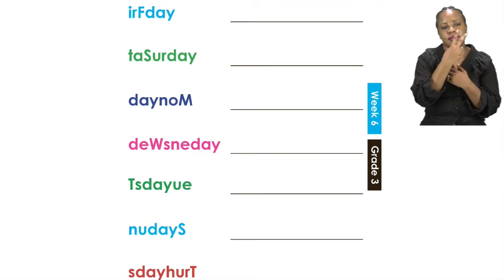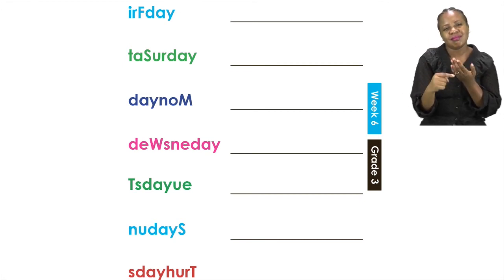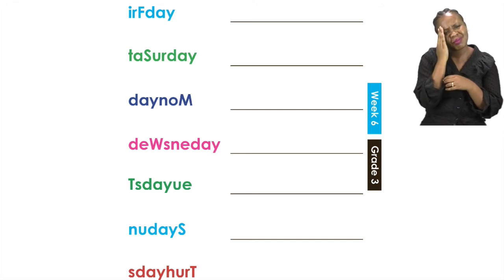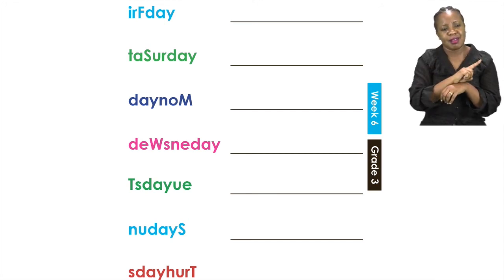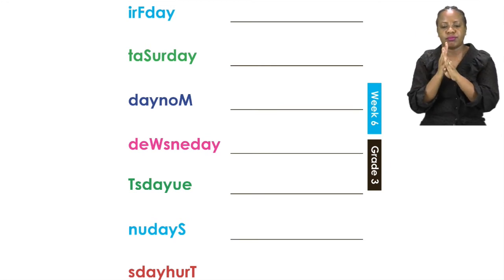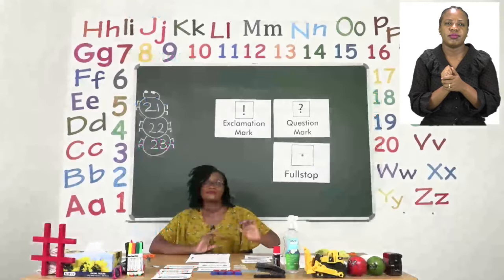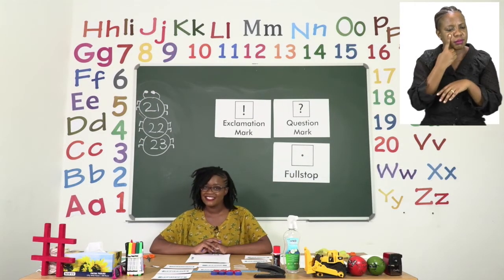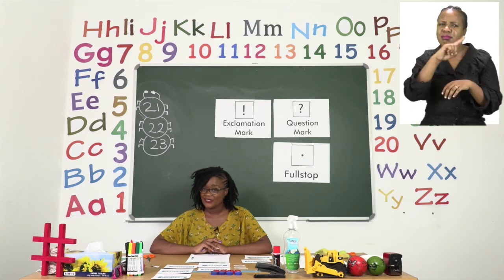On page 23, we can see that we have the days of the week. But there is something wrong with them. It is going to be our job to identify the name of the day and unscramble the letters. After that, we are going to write the correct name of the day on the line. So the first day that we can see in our exercise is the day, what do you think?